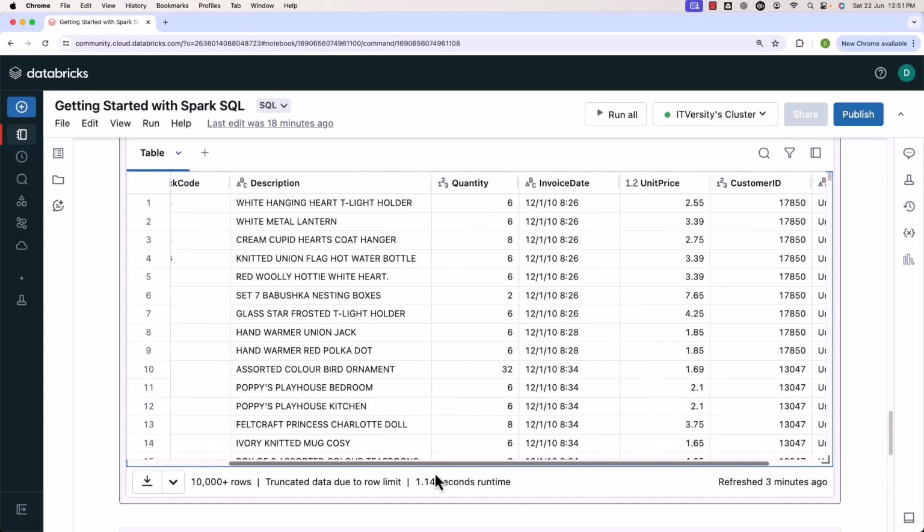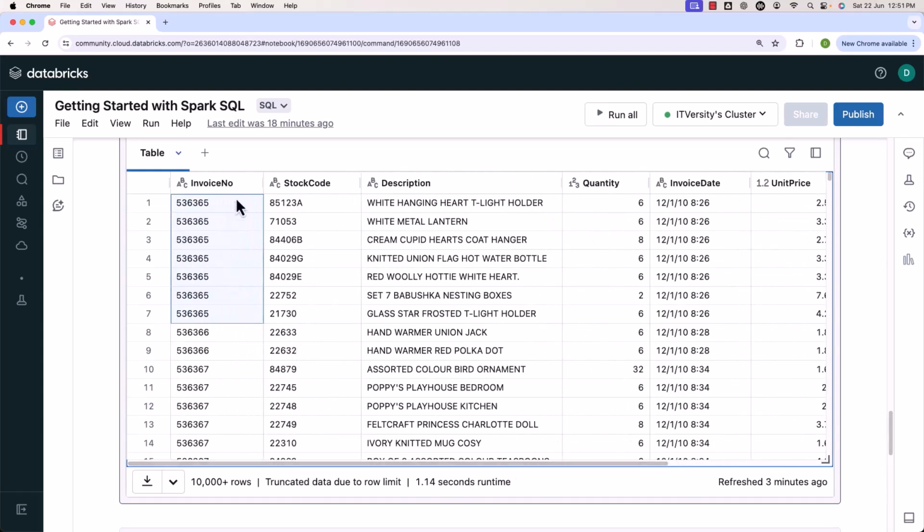Now, if you look at the records here, we have multiple records for each invoice number. You can see here for 536365, there are 7 invoices. It means invoice number alone is not unique. You have to combine it with other columns if you want to determine uniqueness in this dataset. Don't worry too much about the unique combination of columns. We will not be spending too much time around it. Let's get into the problem statements.